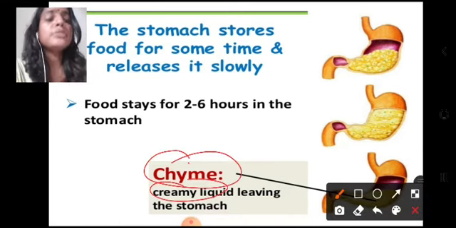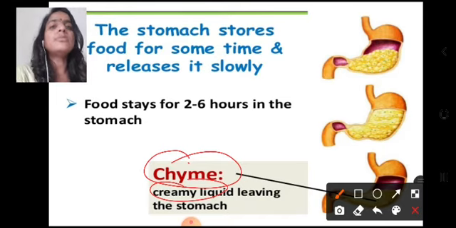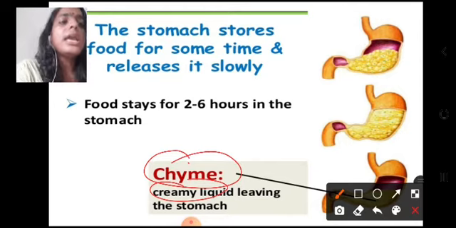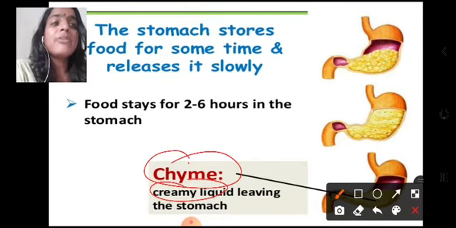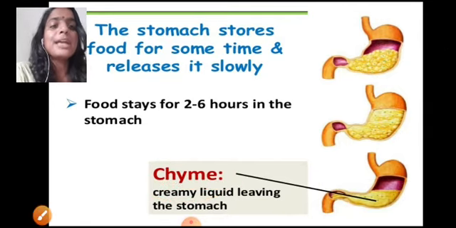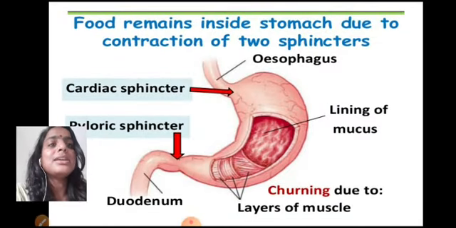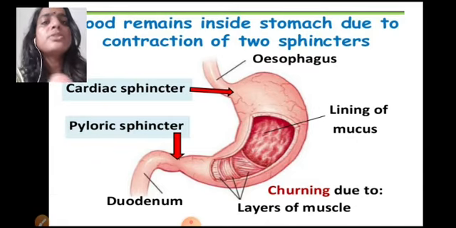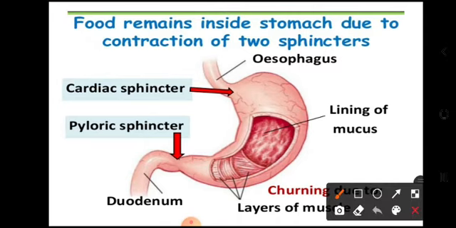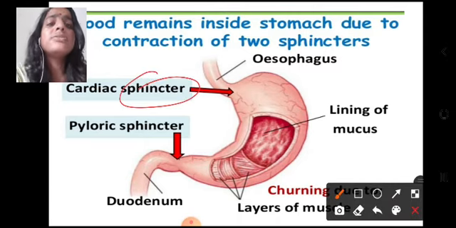So first of all, the food that has come from the mouth to the esophagus was known as bolus, and now when the food will be passing away from the stomach, it will be known as chyme and it will be a creamy liquid. Now food remains inside the stomach due to the contraction of two sphincters. That is, it enters and stays because of the two sphincters. Sphincters are nothing but door-like structures which will help in the entry and the exit of food from the stomach.